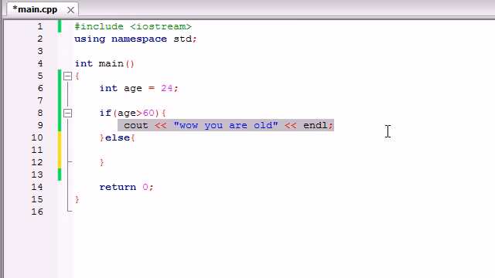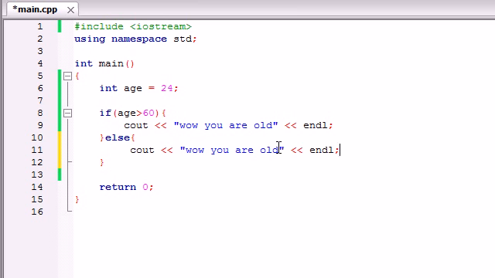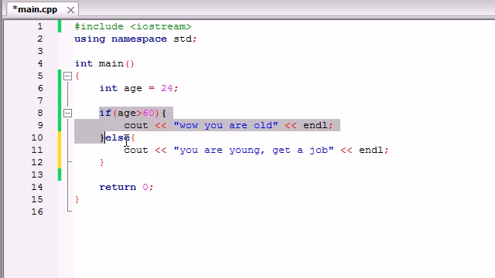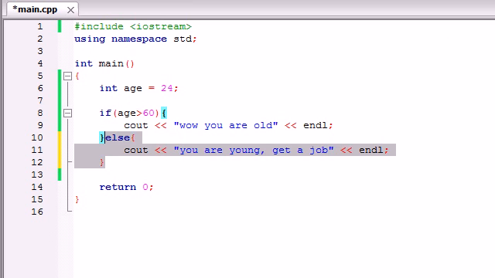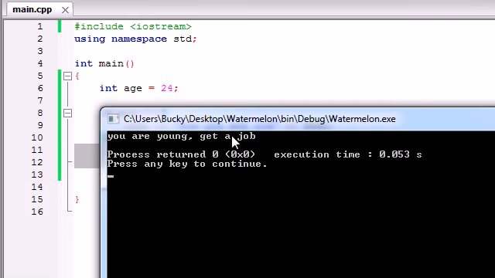If it's true, it's going to run this bit of code, and let me go ahead and copy that. If it's false, it's going to run this bit of code. But let's not put wow, you're old for either one. If they're under 60, let's write you are young, get a job. So now when we run our program, unlike before when it says, since this test isn't true, I'm just going to skip it, it says, all right, this test isn't true, so what am I supposed to do if it's false? Well, I'm supposed to do the else. So enough of me talking, let's run it, and it says you are young, get a job.